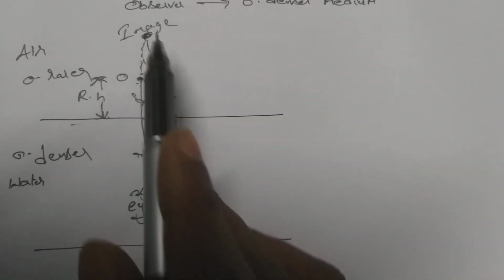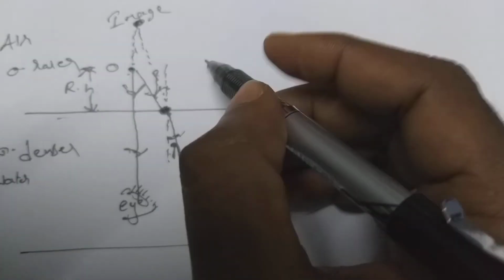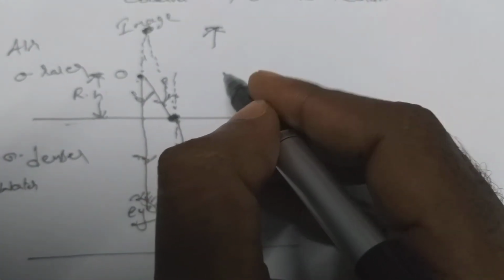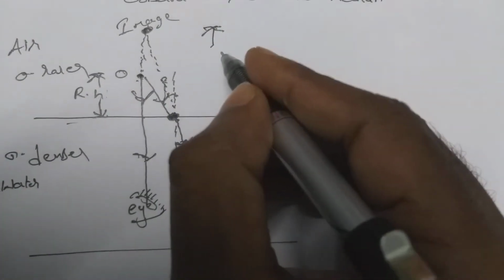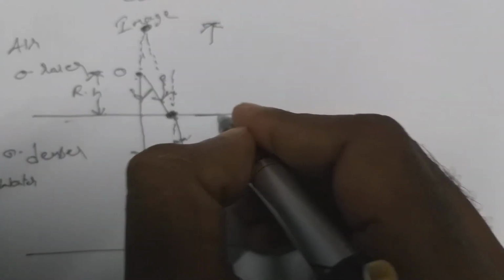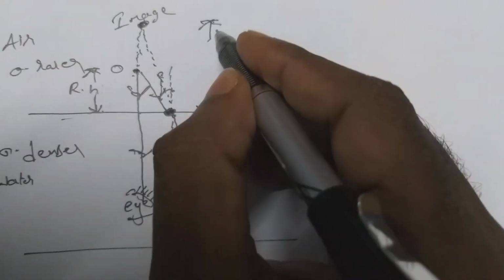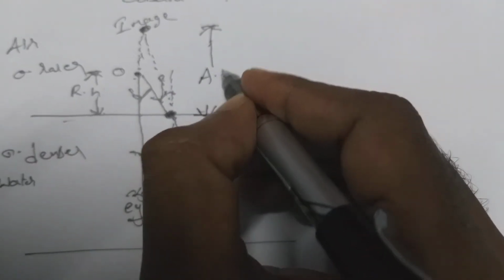And now to this eye, the object appears to be at somewhat farther distance from the plane surface. Actually the real height of the object is RH, but now it is appearing somewhat farther away from the real distance. So this final apparent position of the object, or the final image as seen by the eye, the distance, all the distances we have to measure from the plane separating the media. So this height is called apparent height.